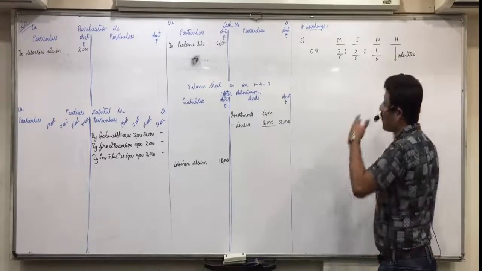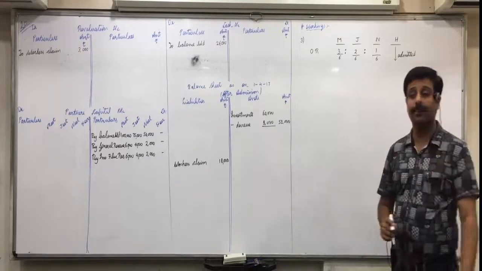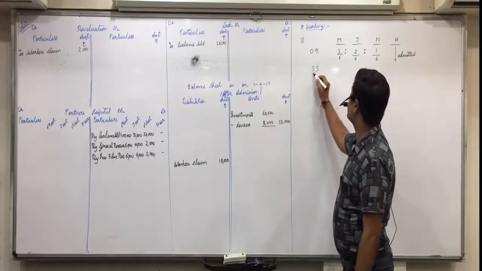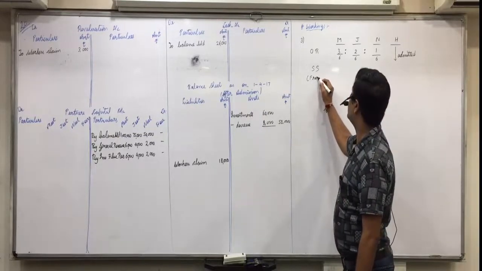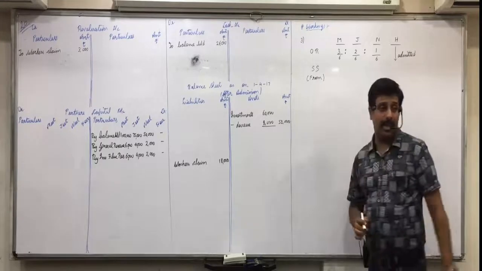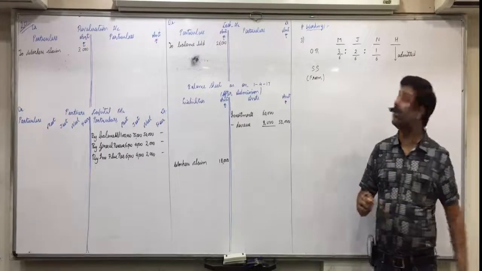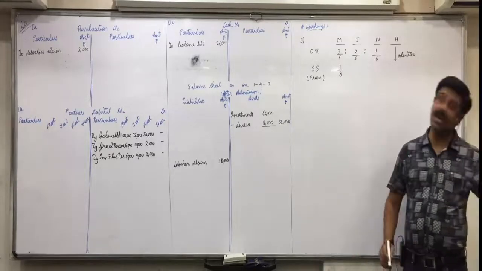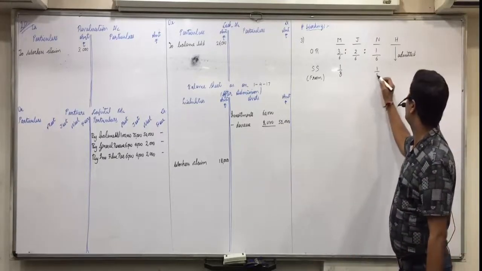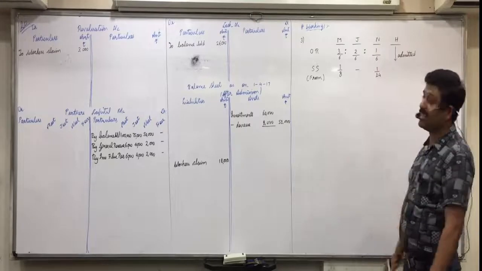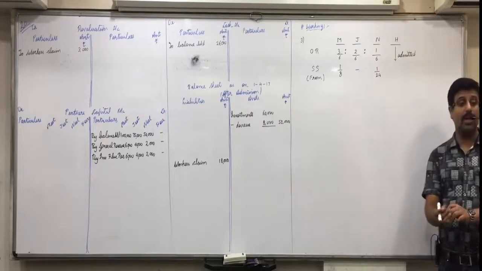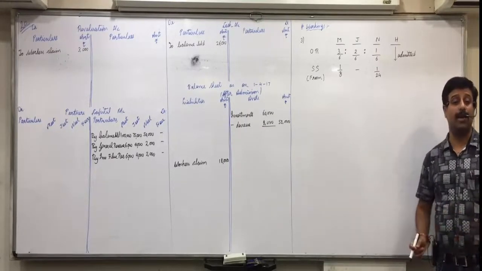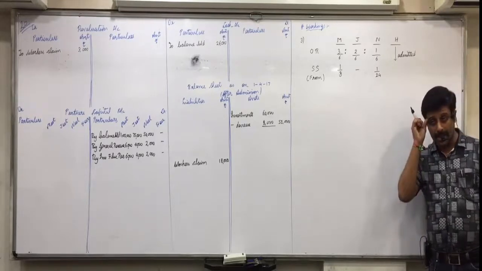And what do we understand by the word from? Sacrifice share, which we understand with the word from. That is 1/8 for Meet and 1/24 for Neil. Jeet does not sacrifice any amount. Only two partners are sacrificing for the new partner. Understood that? Raise your hand.